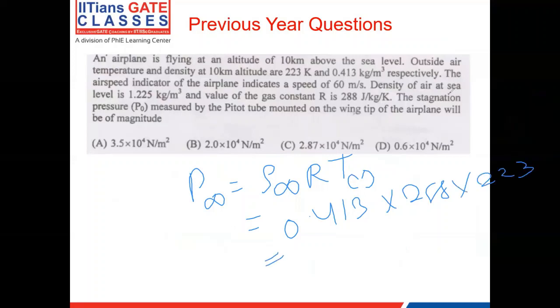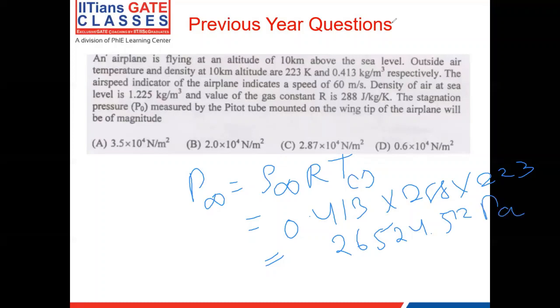So that would give us a value of P infinity of around 26524.512 pascals. So we have got the first part of the equation.